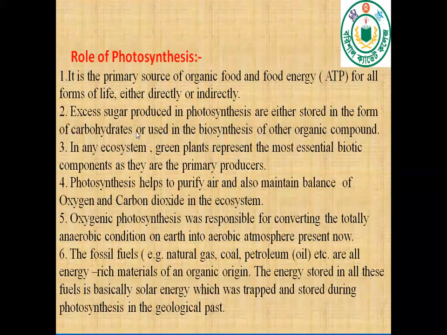Okay, my dear boys. Now, role of photosynthesis. It is the primary source of organic food and food energy, ATP, which means adenosine triphosphate, for all forms of life, either directly or indirectly. Excess sugar produced in photosynthesis is either stored in the form of carbohydrates or used in the biosynthesis of other organic compounds. In any ecosystem, green plants represent the most essential biotic components as they are the primary producer.